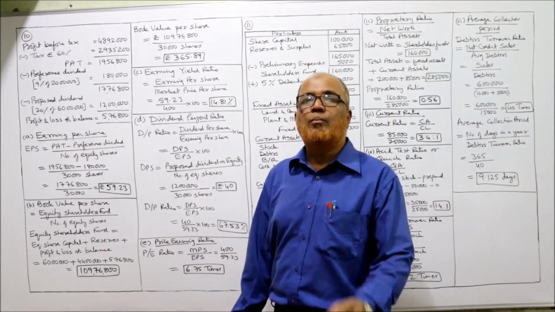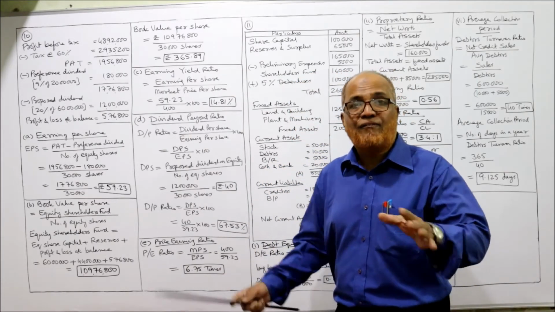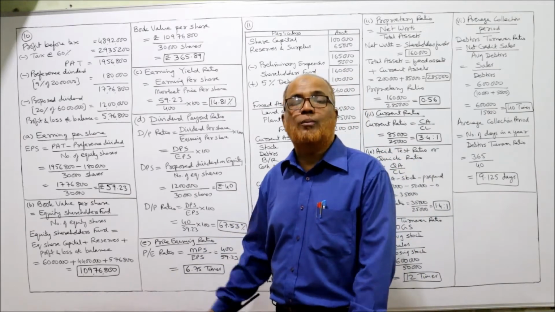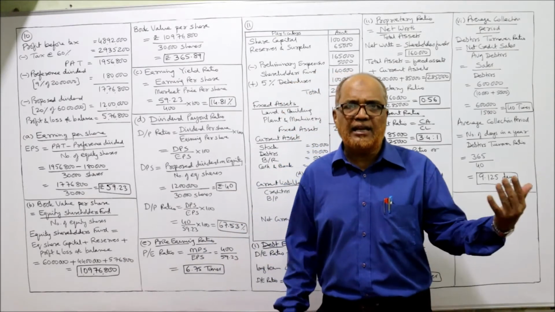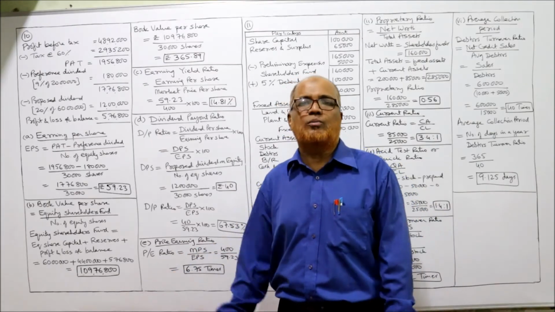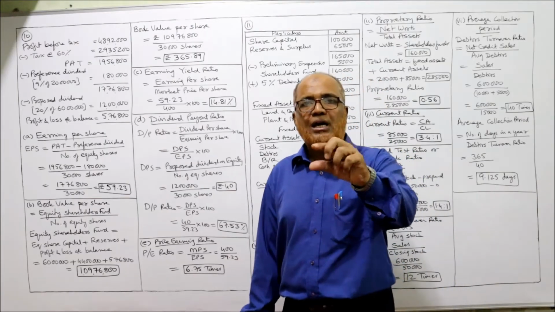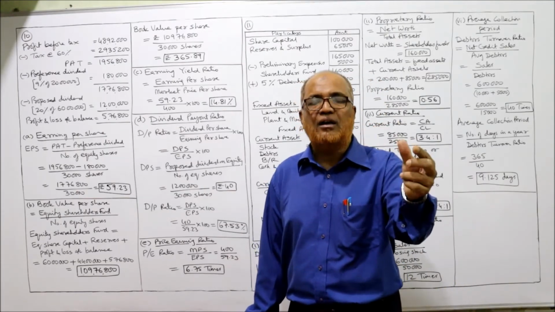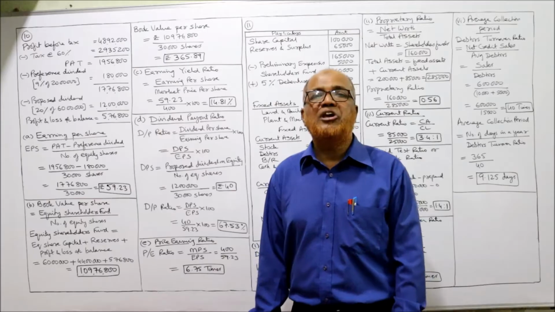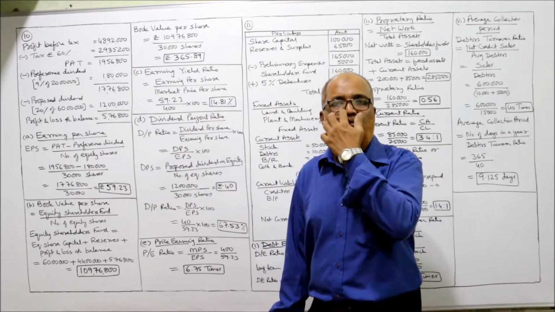The second ratio is asking you book value per share. Again, remember the formula. First time we are applying this ratio, book value per share. It is there in the list, and in the starting video I explained this ratio also. What is the formula? Equity shareholders fund divided by number of equity shares.